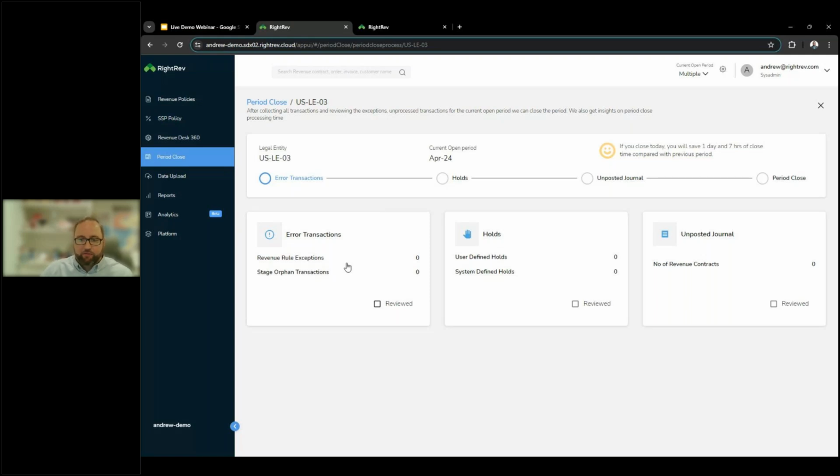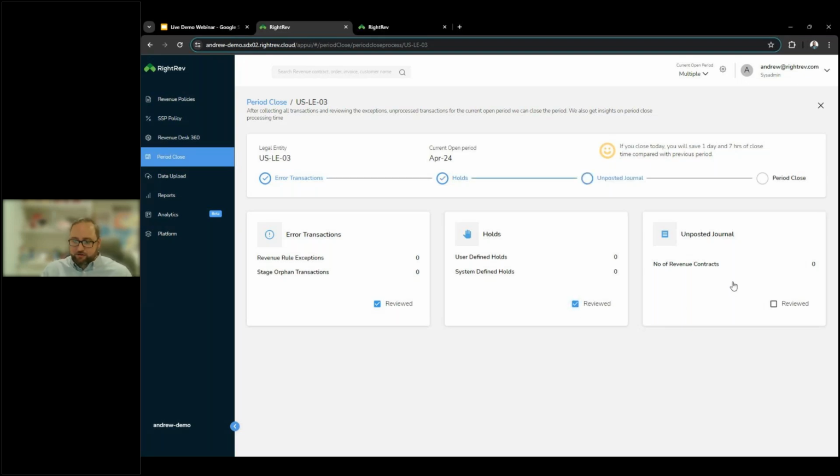So if our upstream system provided us information and we didn't have a revenue rule set up, there might be an error that we need to correct, and we might need to resync that information. We can track that here before we actually close the period for opening of the next. So once that's been reviewed, we can check any revenue that we've placed on hold. Again, we're going to look into anything that we've previously done that might need to be updated for this specific period before we close and move into the next.